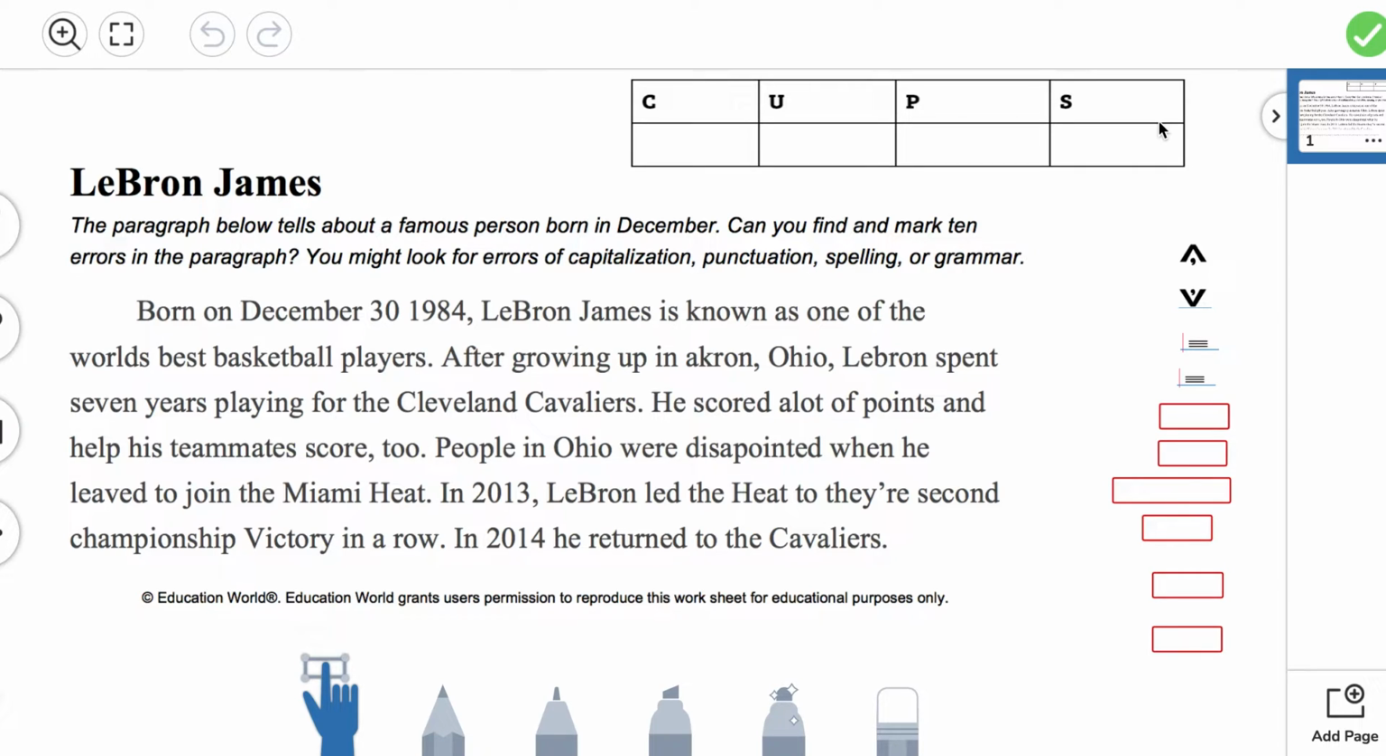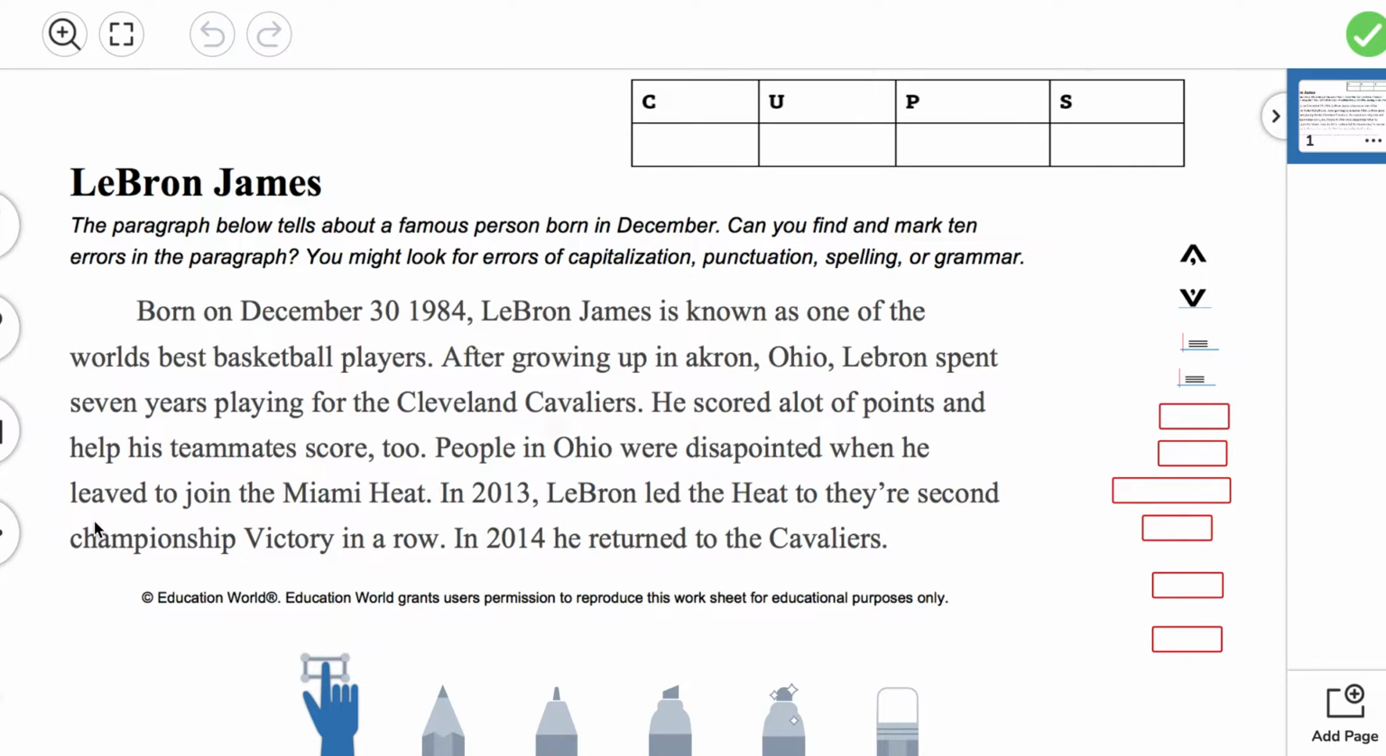And your objective is you will edit the 10 errors using your CUPS strategy in the nonfiction paragraph. This is about a real person, LeBron James. So what I do, you do. Let's get started. When you're done, you'll click the green arrow to turn this in Seesaw. The first thing you do when you have to edit is you read it out loud. So I will read it out loud to you so you can hear all the errors.